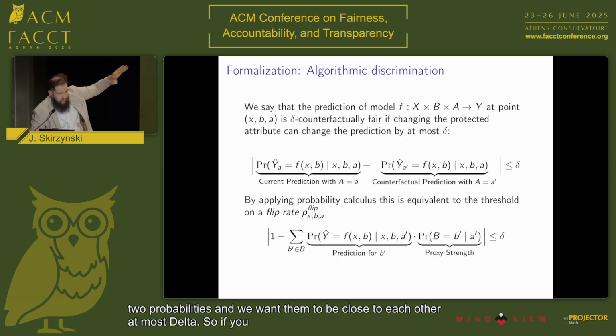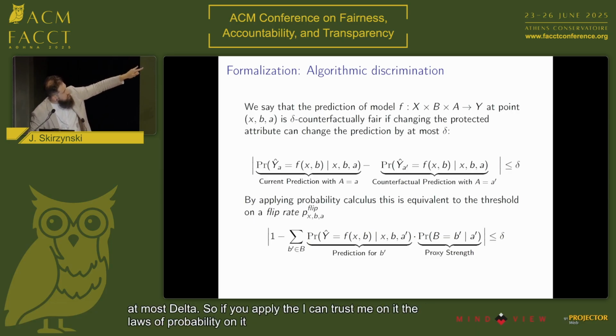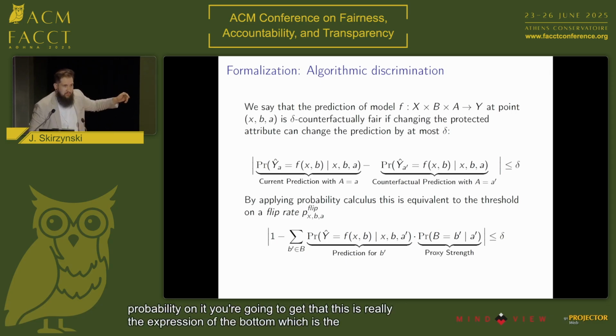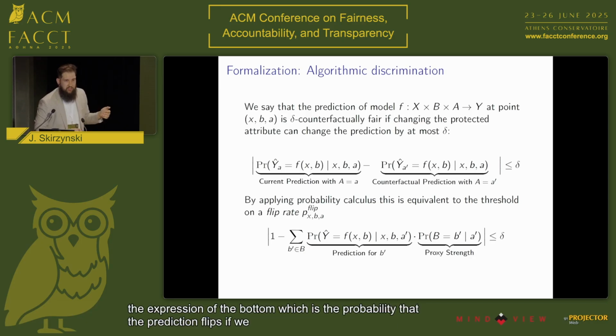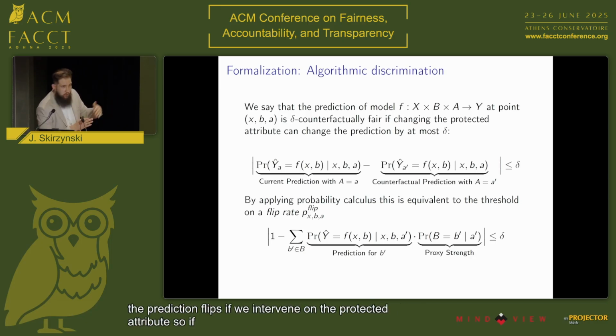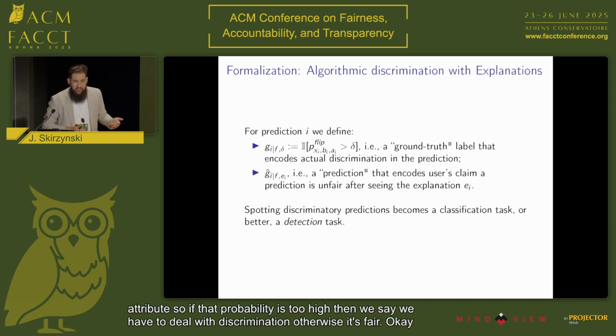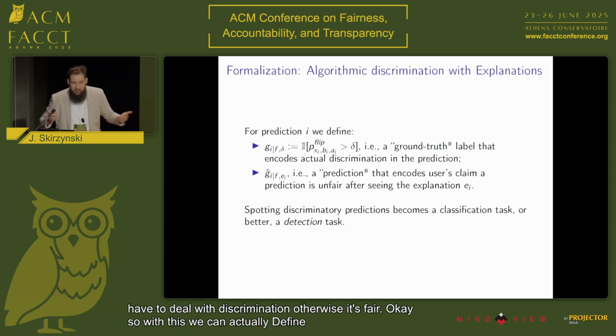So if you apply, you can trust me on it, the laws of probability on it, you're going to get that this is really the expression at the bottom, which is the probability that the prediction flips if we intervene on the protected attribute. So if that probability is too high, then we say we have to deal with discrimination, otherwise it's fair.